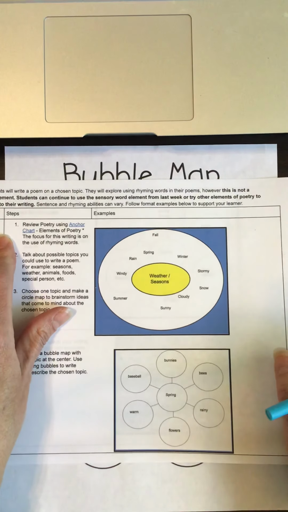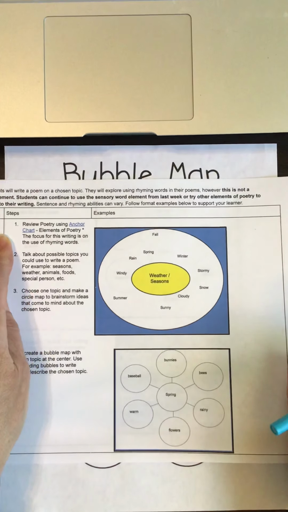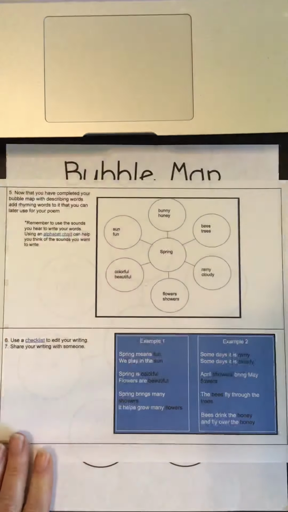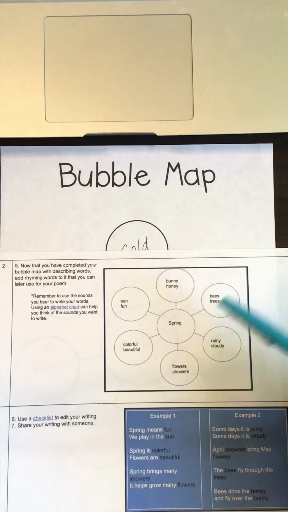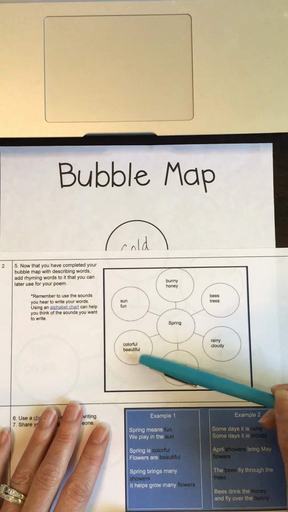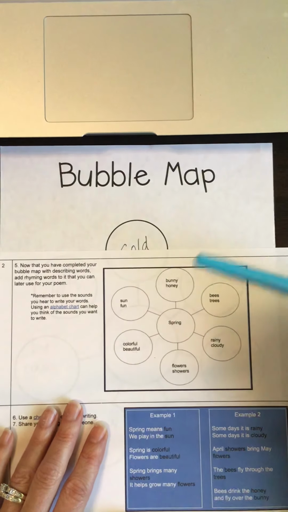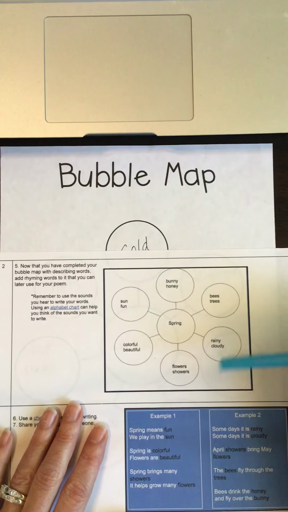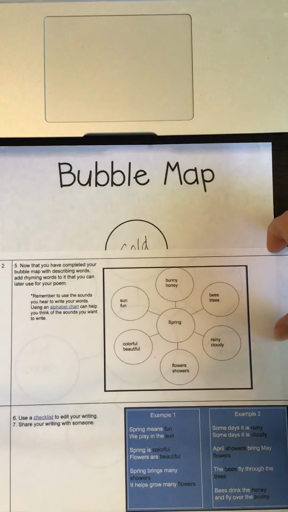This, again, is on the lesson plans under the little blue E where it says step-by-step process of how to write a poem using describing words and rhyming words. As we move to day 2, we are going to be adding some rhyming words to our bubble map that rhyme with the ideas that we came up with. This is going to help us when we write our lines for our poem because we're going to use these words at the end of each line to help us have a rhyming word for the next line. You'll kind of see what I mean after I start adding these and writing my lines.